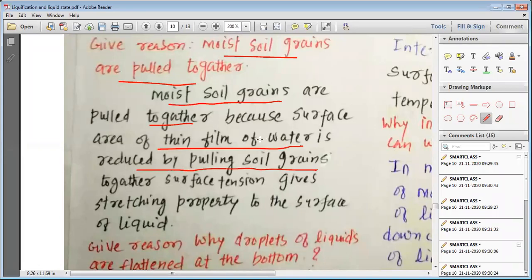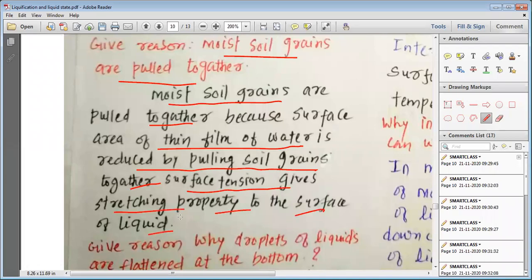This thin film of water which is present in between the molecules of soil is trying to minimize its surface area. So the film of water should be as thin as possible, and to make it as thin as possible, it actually attracts the particles of soil, and thus the film of water is reduced by pulling soil grains together, and thus the surface tension gives stretching property to the surface of liquid.